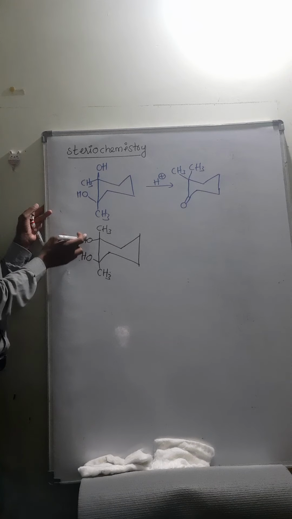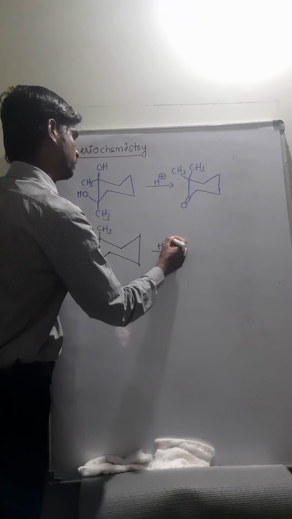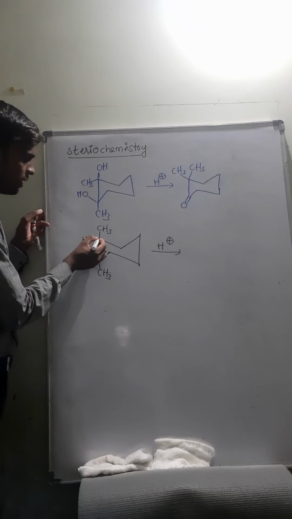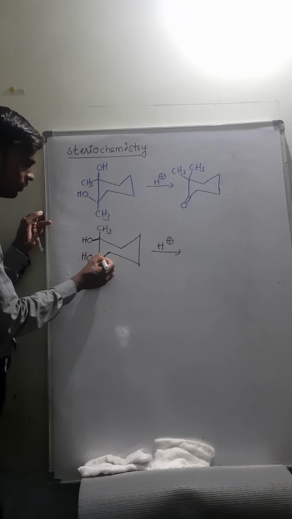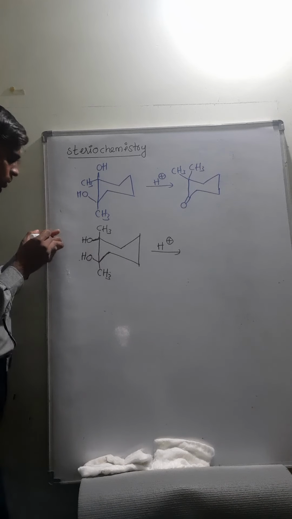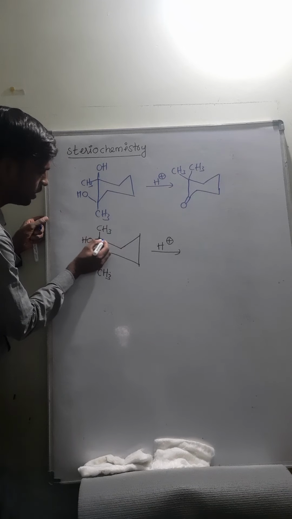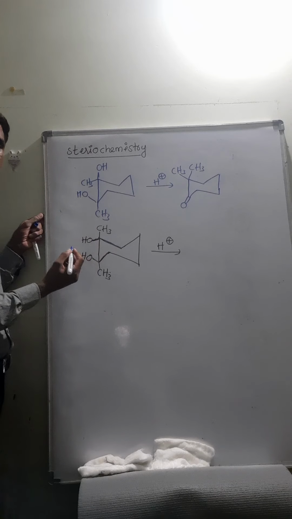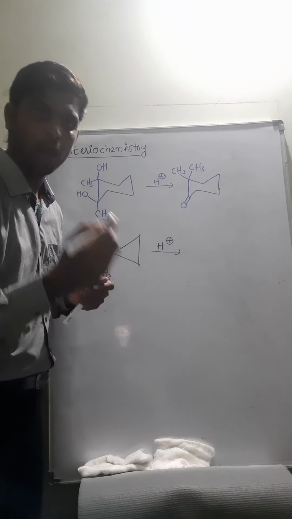Any one of these OH groups is undergoing protonation. So for this OH, what is the exact opposite position? This one. For this one, this is the opposite position. So as I told you, the migrating group must be opposite.